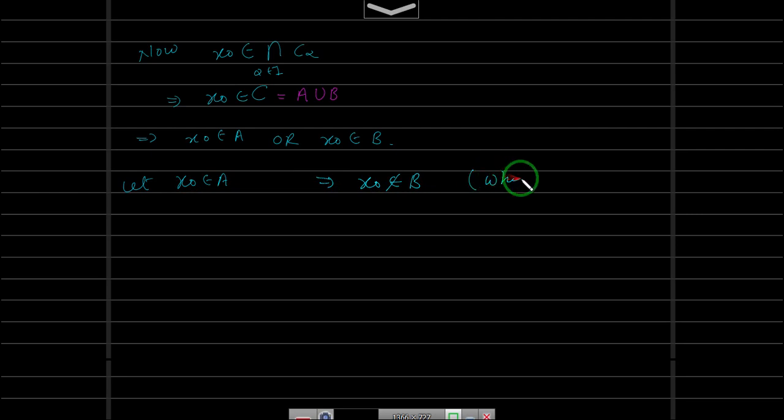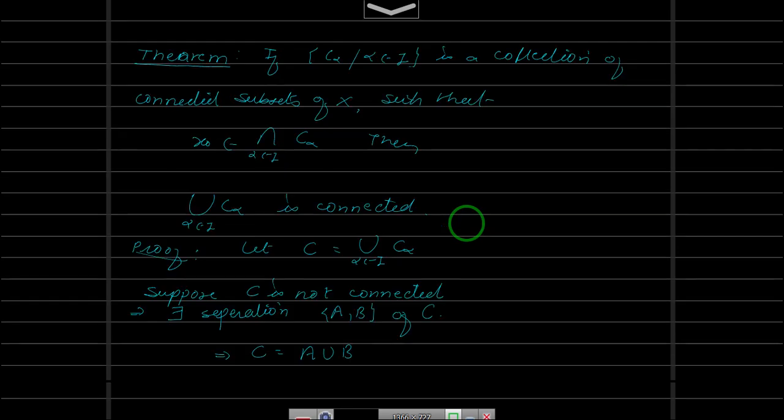So x naught belongs to A. Now, since C alpha is a connected subset of C, all C alphas are connected subsets of C, because we have taken C as the union of all the C alphas, and we know that all the C alphas are connected.